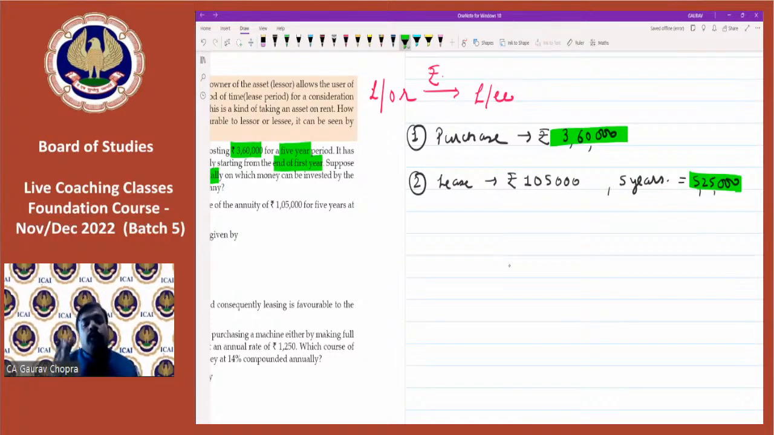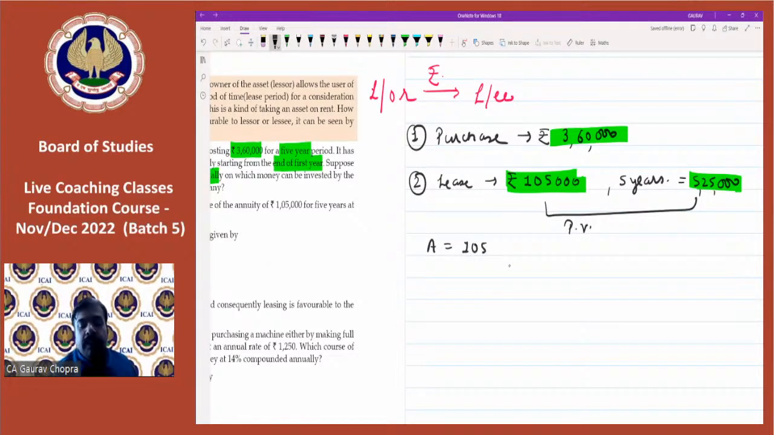That is at the end of first year, second year, third year, and so on. So all these figures we are receiving in parts, whereas 3,60,000 is the one shot. So for making them comparative, we have to calculate the present value of this lease. We have to compute the present value. So for calculating its present value, what is the annuity amount?